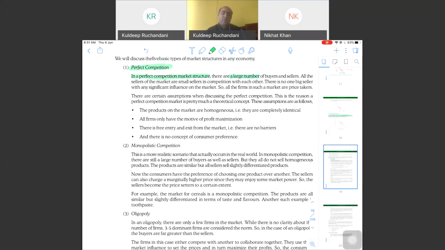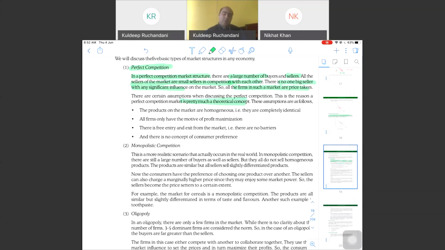So there are a large number of buyers, a large number of sellers. All the sellers are small sellers in competition with each other. No one big seller with any significant influence. All the firms in such a market are price takers. They have to sell at the same price. They cannot command the price. Assumptions. It's a theoretical concept.